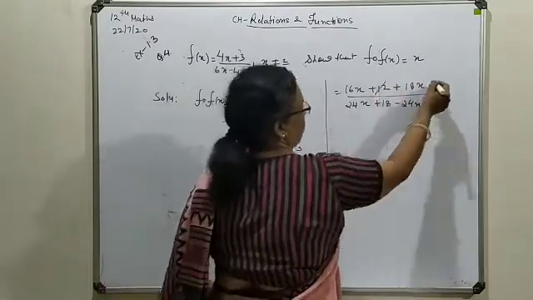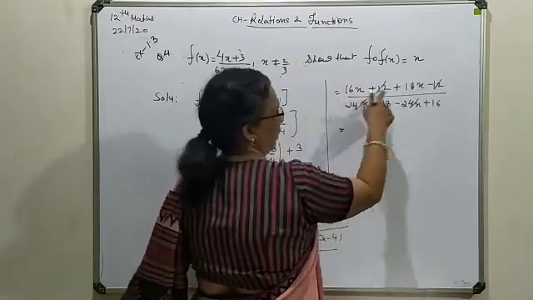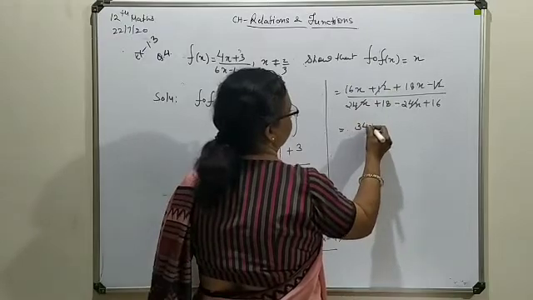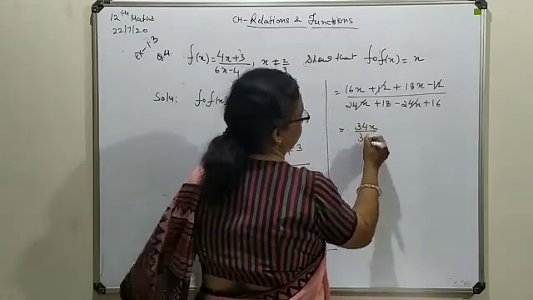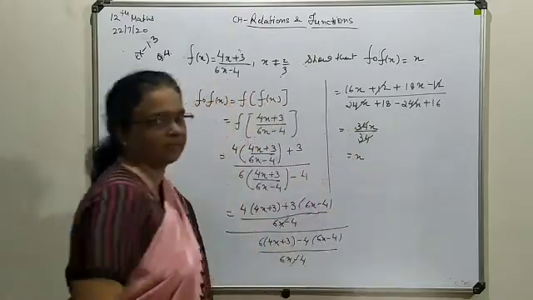Now here this 12 cuts, here this 24x cuts, add them, it will give you 34x upon 34. This will also add, this will cut, and the final answer you will get as x.